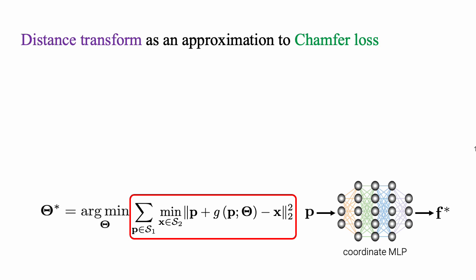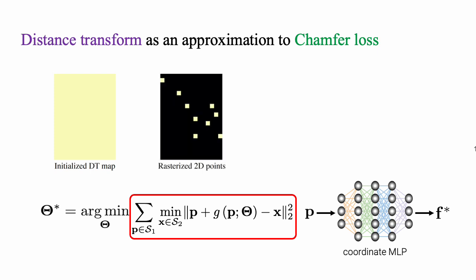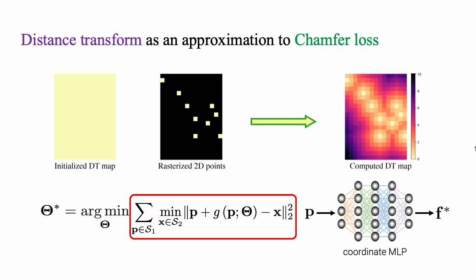Here we use a 2D example to show how the distance transform works. First, we construct the DT map using the target points by initializing the DT map to all zeros. Then, the rasterized 2D point image is set to 0 if a target point is present in the grid, and set to 1 if the grid contains no target points. Finally, the DT map for the target point set will be constructed.